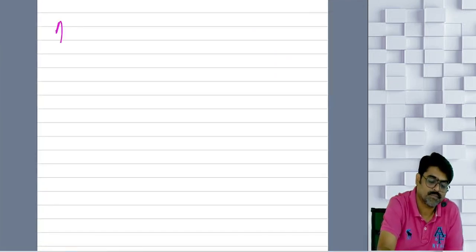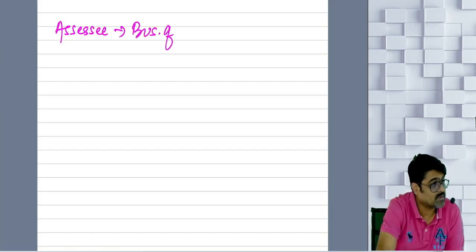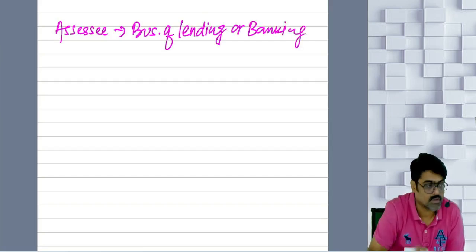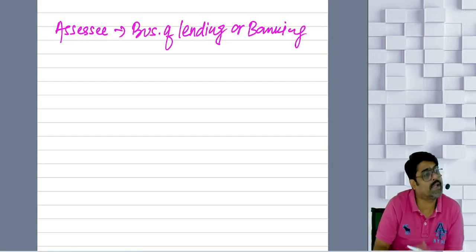Now, the assessee is in the business of lending money or banking business. Possible, not possible? Can you have a lending business? Can you have a banking business? What is your main business? Come on, tell me. Lending money and earning interest.